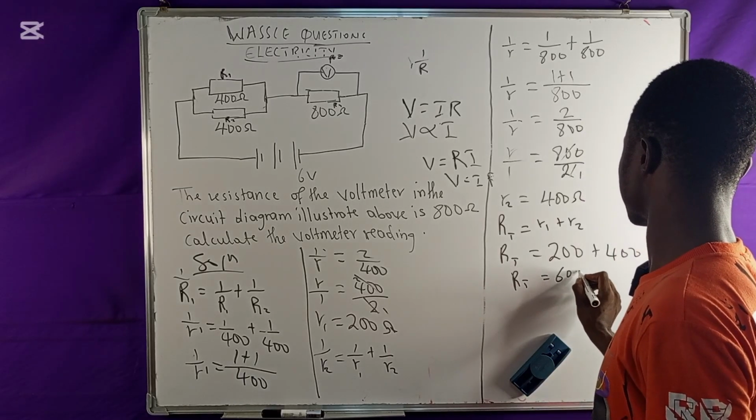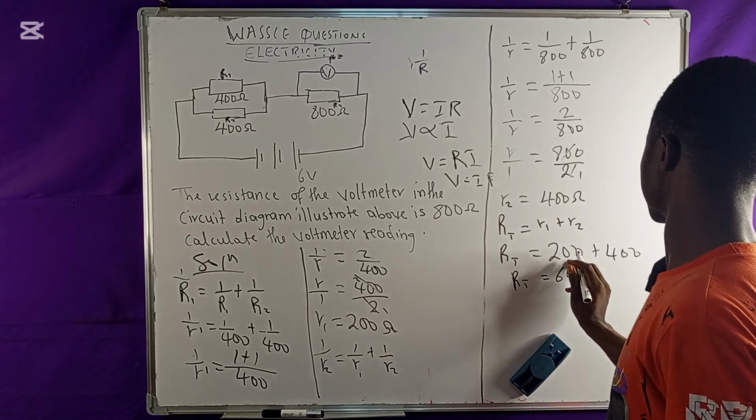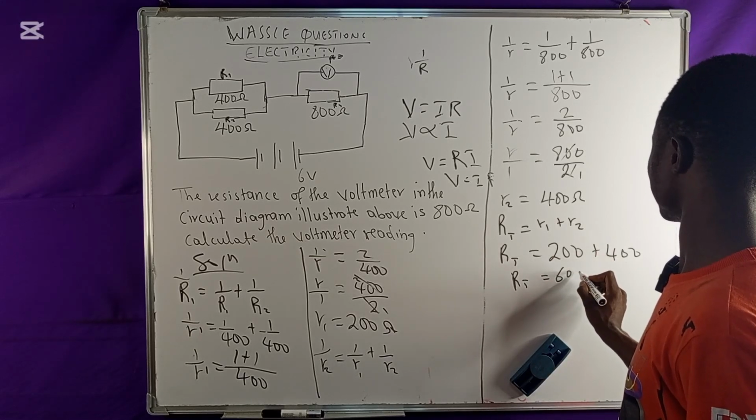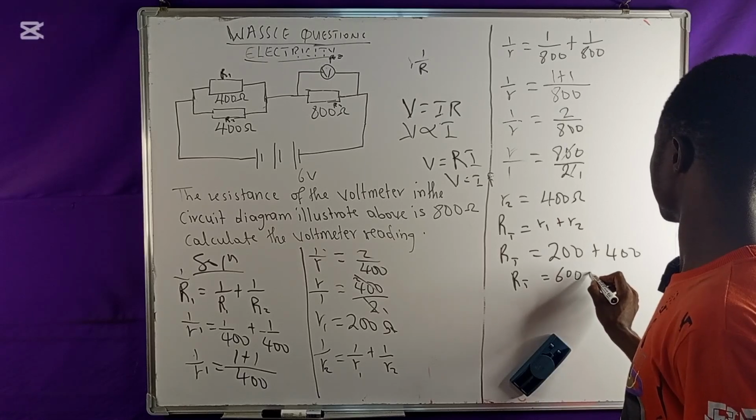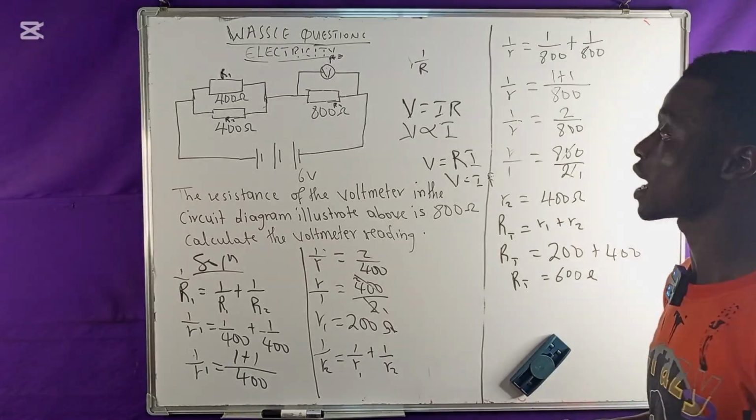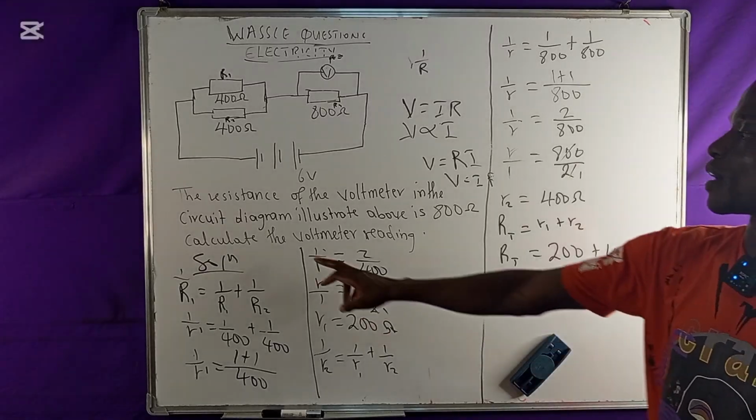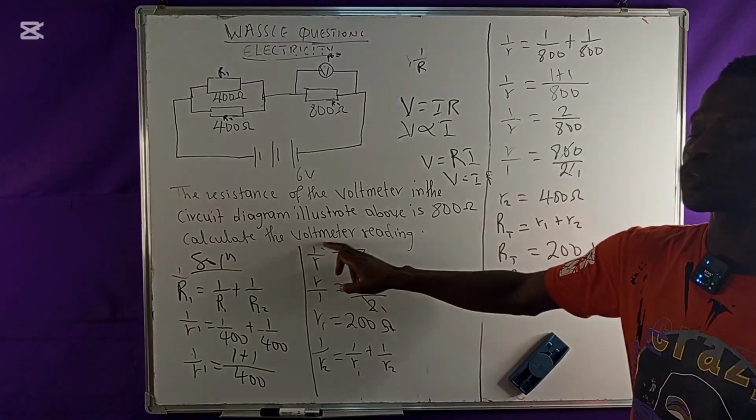200 plus 400 gives me 600. So that means total resistance is going to be 600. If we were asked to find the total resistance here, I'm done with this problem. But we are not asked to find the total resistance. I'm asked to find the voltmeter reading.